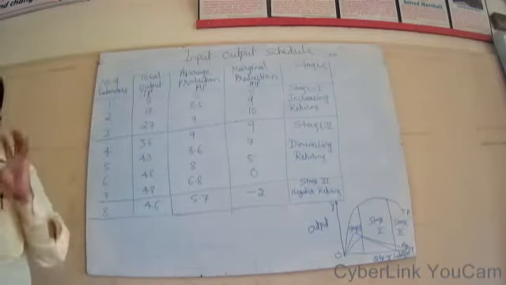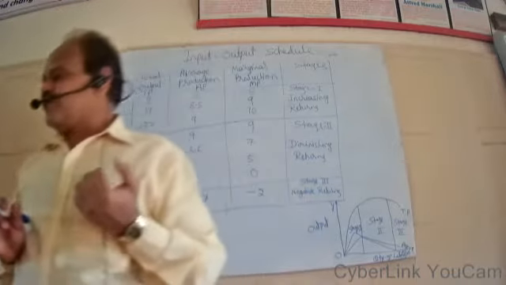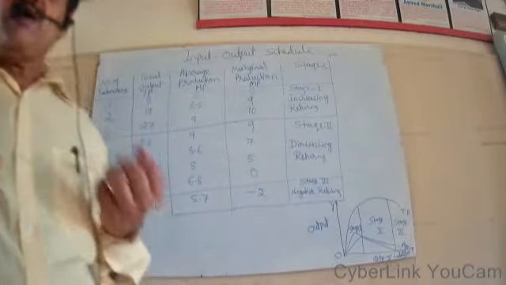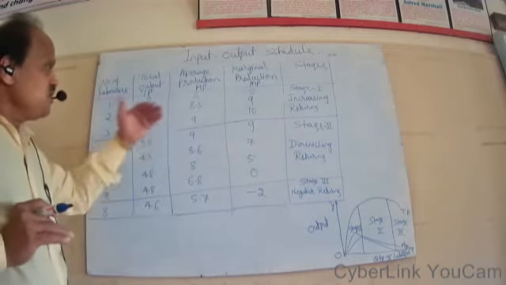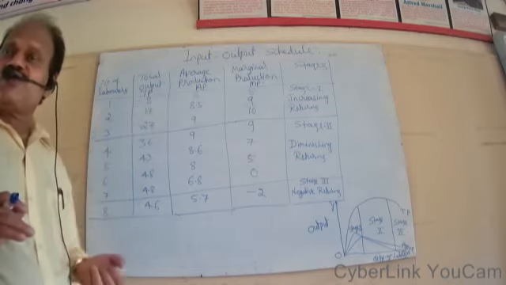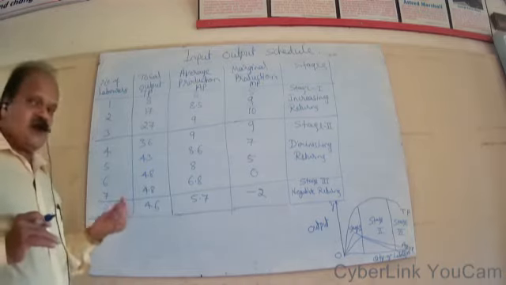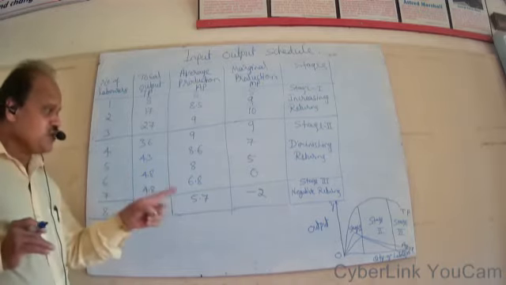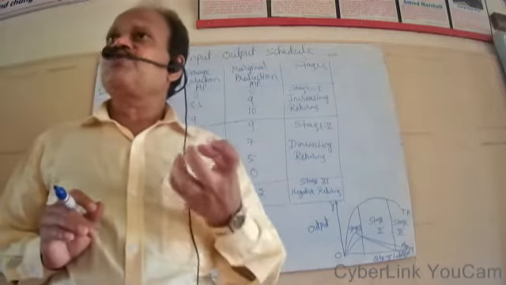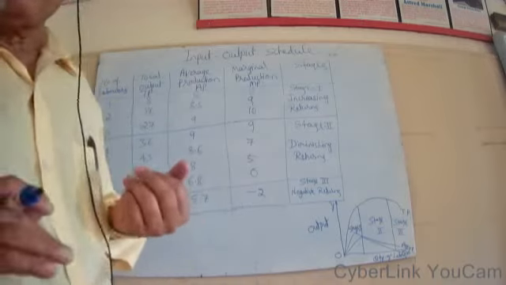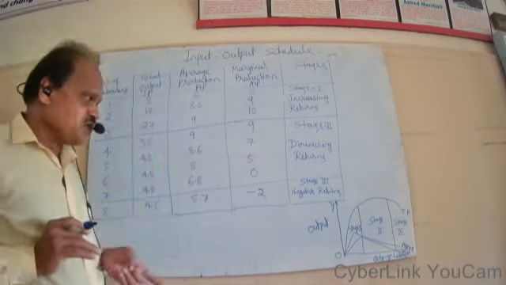Therefore, this law is considered as an important law of production, a fundamental law of production, and also a universal law of production. By analyzing this particular law, we can know various reasons for diminishing returns, and we can prevent the diminishing returns. A producer can enjoy increasing returns in the place of diminishing returns by improving technology. So technology should be improved so that he can prevent the diminishing returns. In that place, he can enjoy the increasing returns.